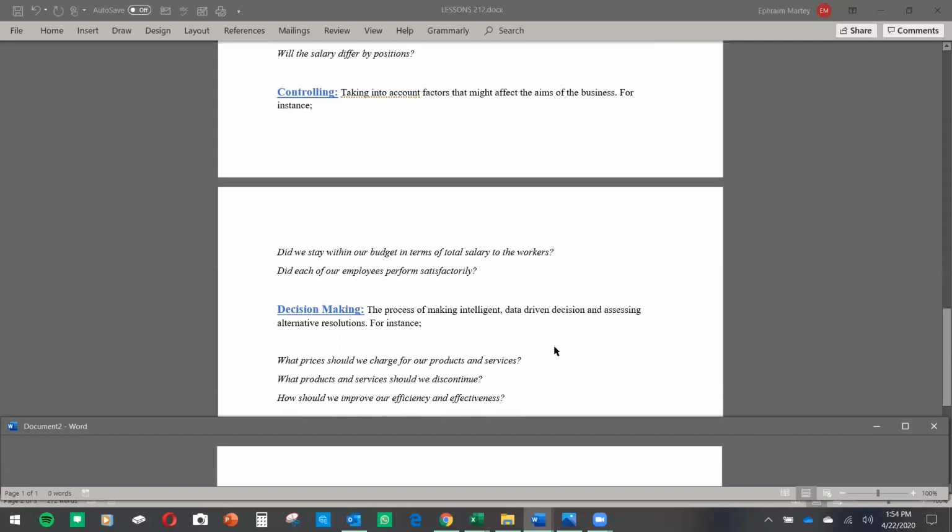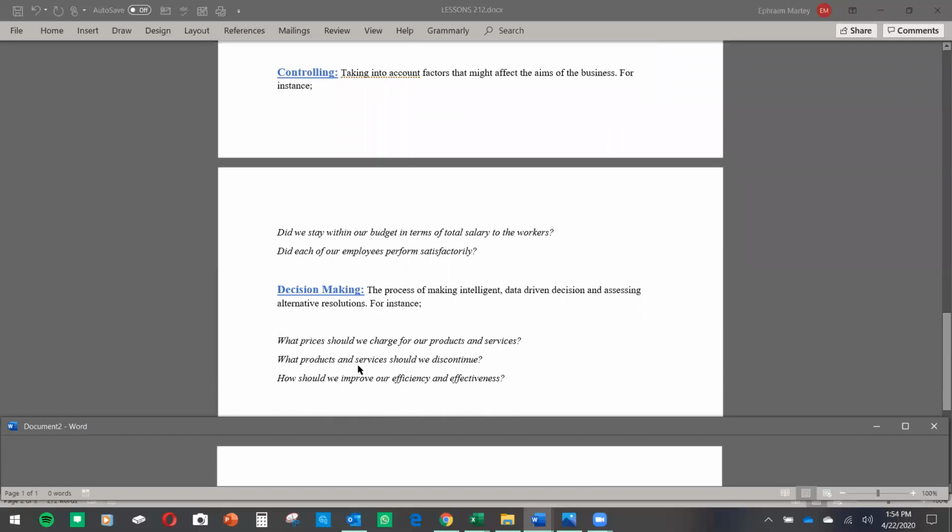Now, as you do so, that will influence decisions like what prices should we charge for our products and services. We have realized that we are paying more salaries. Now, should we increase the prices of the product so we can pay our salaries? You see, you have the data, so you make decisions based on that. We are paying too much in salaries, so we have to increase it. Or we are paying less in salaries. Should we decrease the prices of our product so we can sell more?